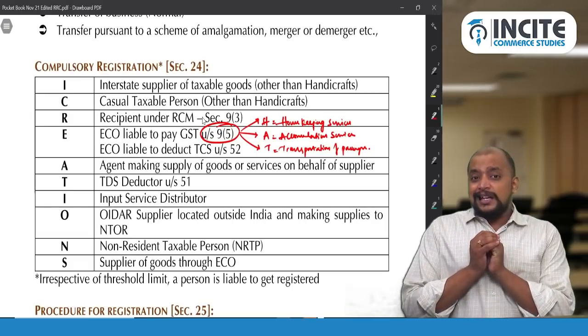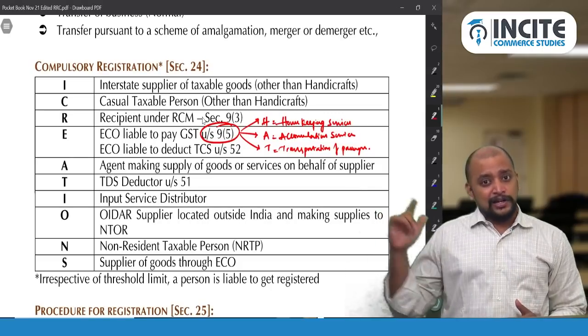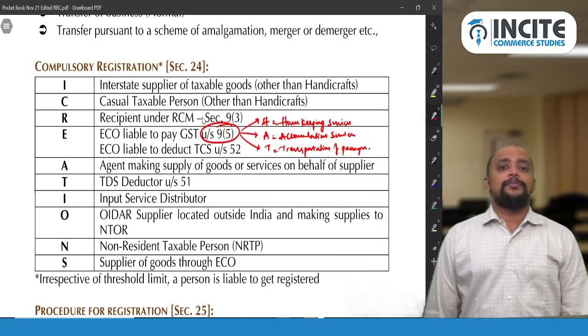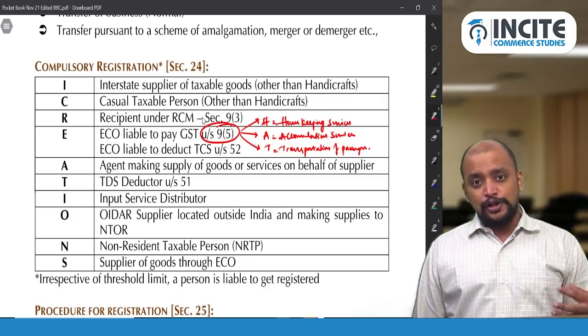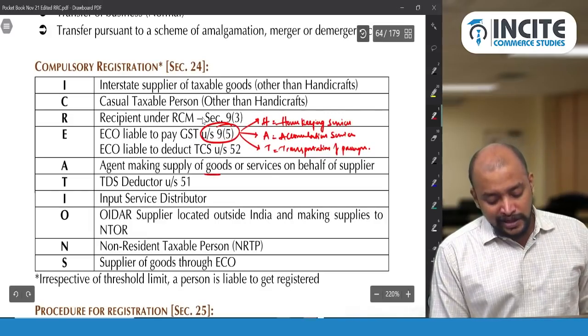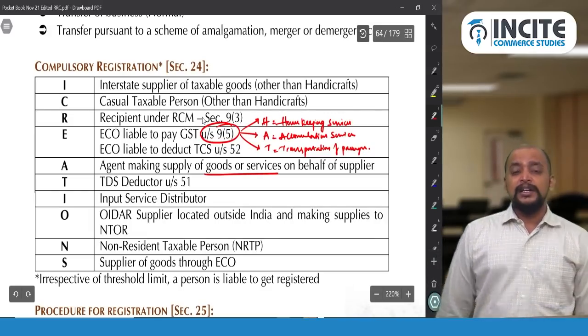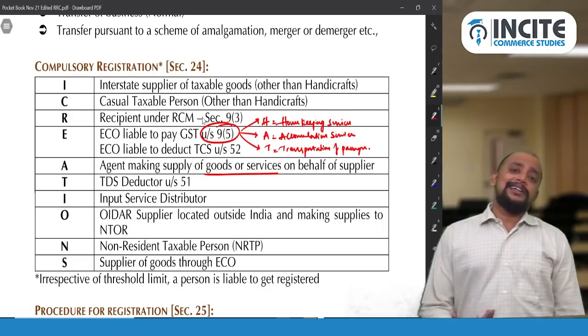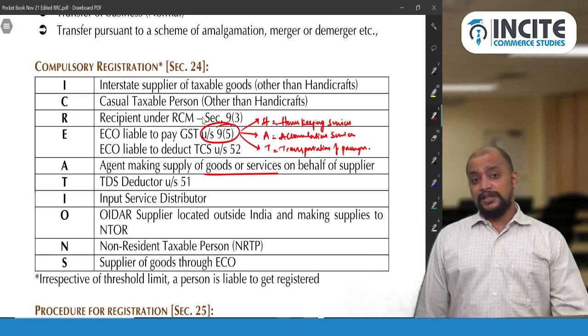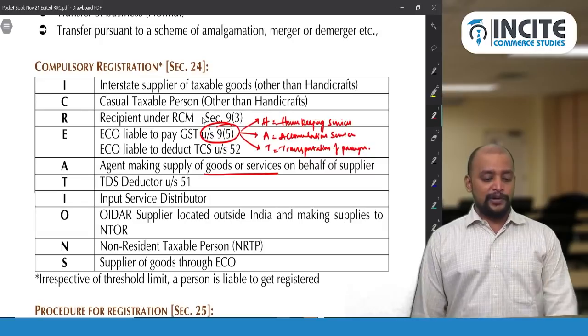Then A for agent, TCS under GST, not TCS under income tax. Agent making supply of goods or services on behalf of supplier. That agent is also compulsorily required to get registered. It is both goods or services; the law uses the words both goods and services. So there is an agent who is representing the service provider, and on behalf of the principal they are rendering the services. Even that agent is also compulsorily required to get registered.